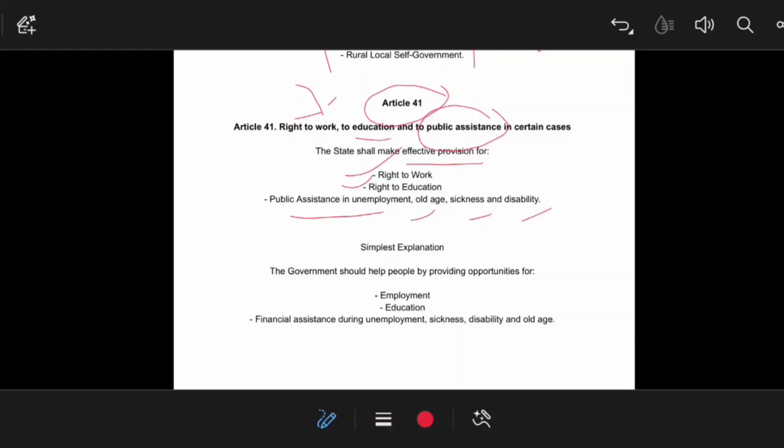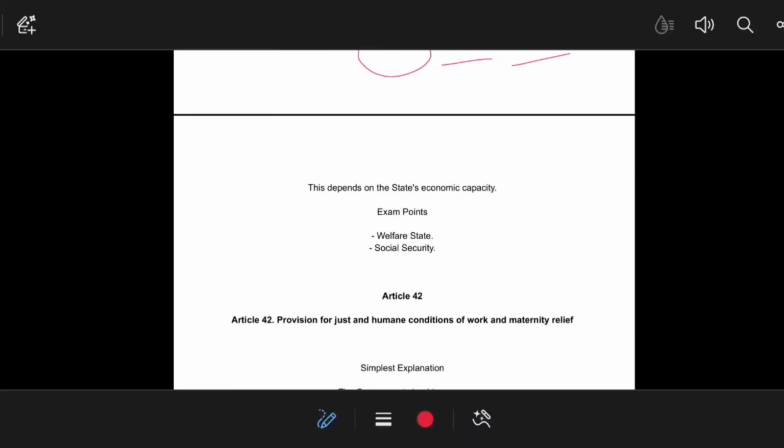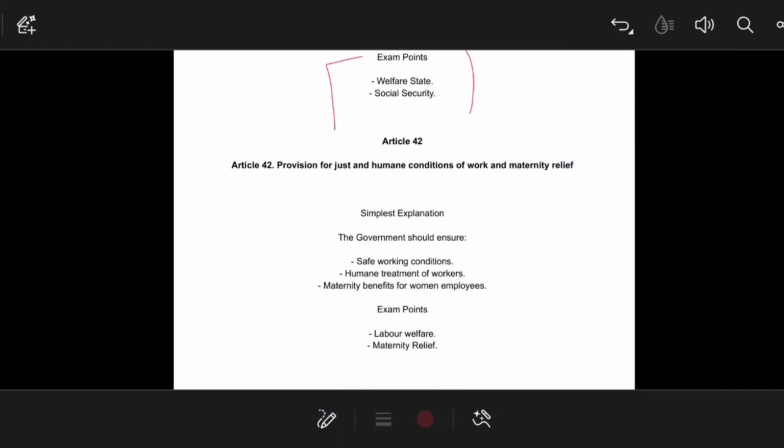But as you all know, the provisions of the DPSP are not enforceable in any court of law. That means you can't go to the Supreme Court or High Court to enforce such provisions. In the simplest form, the government should help people by providing opportunities for employment, education and financial assistance during unemployment, sickness, disability and old age. But this will depend on the State's economic capacity. So Article 41 talks about the welfare state and also social security.